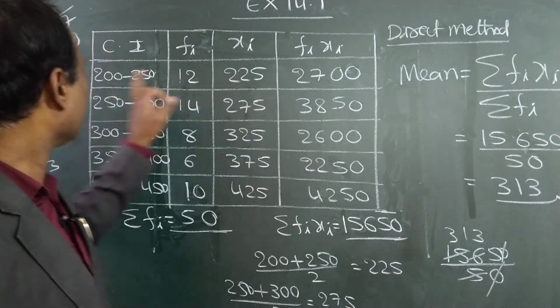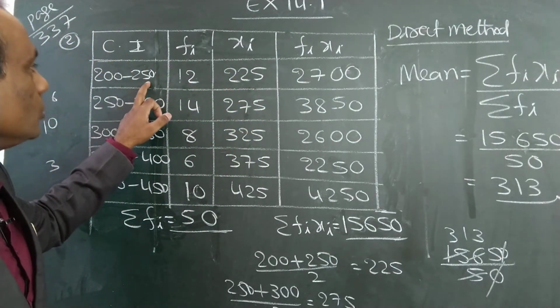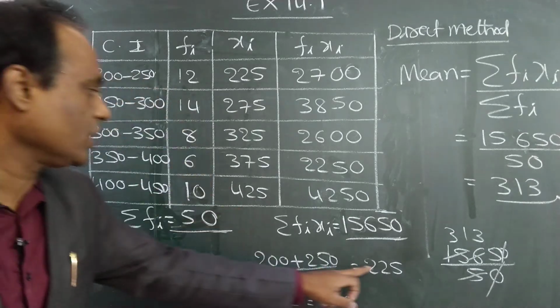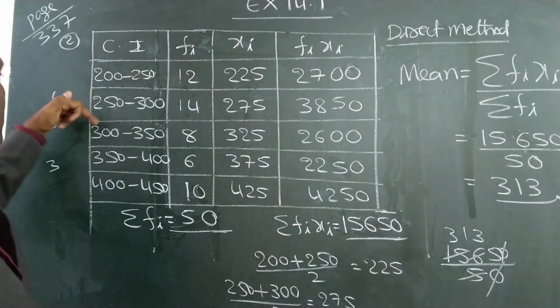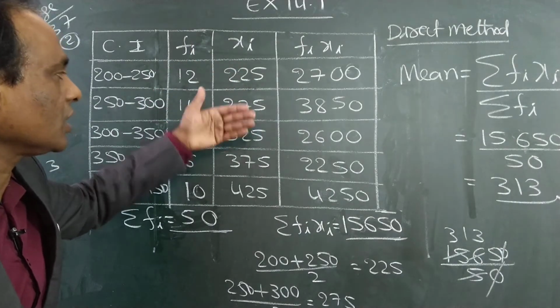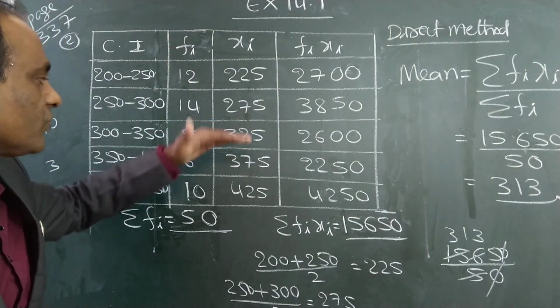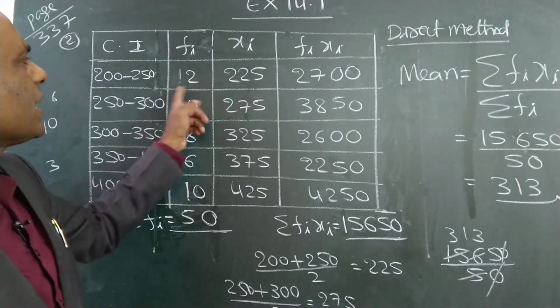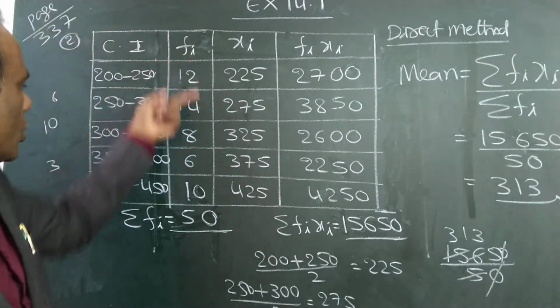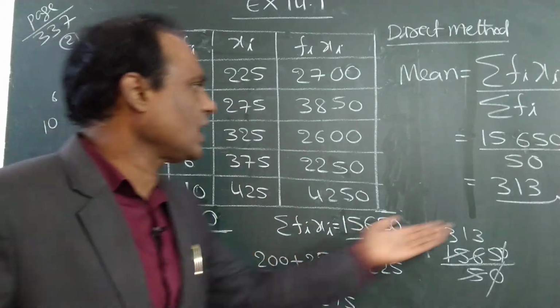So this is this plus this by 2. 200 plus 250 by 2, 450 by 2 is 225. Add 50, 50. 225 plus 50 is 275 plus 50, 325 plus 50, 375 plus 50, 425. Then multiply these two. You know how to multiply. You know how to add. This by this is the answer.